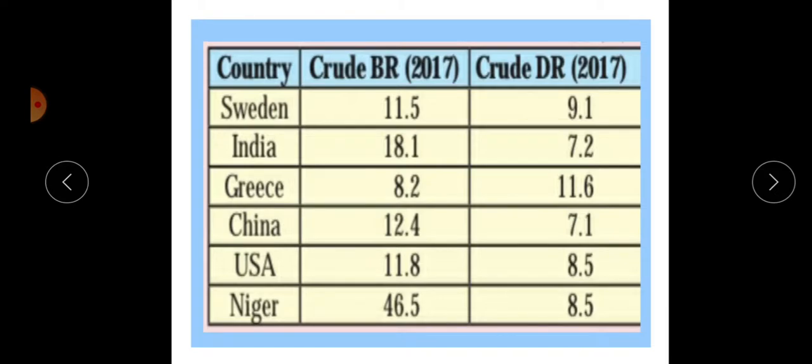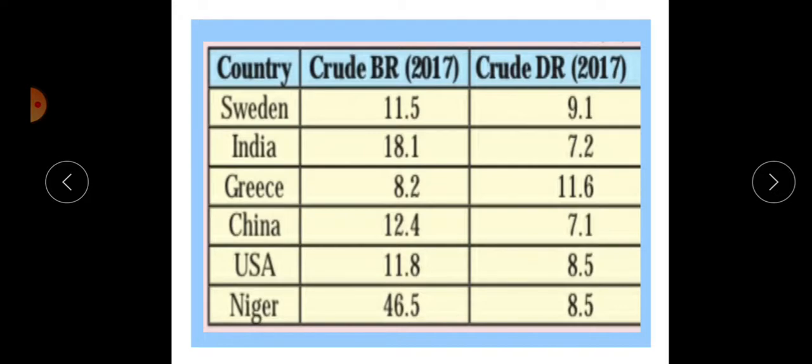Now there are some countries: Sweden, India, Greece, China, USA and Niger. Sweden, Greece and USA are highly developed countries. China is also a developed country. India is a developing country. And Niger is a less developed country. With the help of crude death rate and birth rate, we can also find the economic condition of a country.